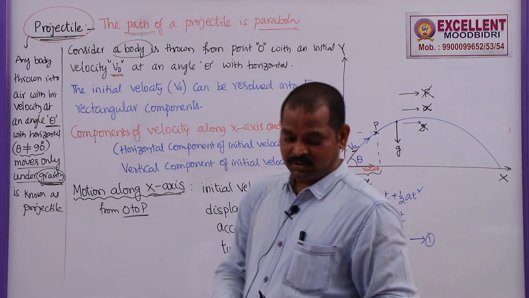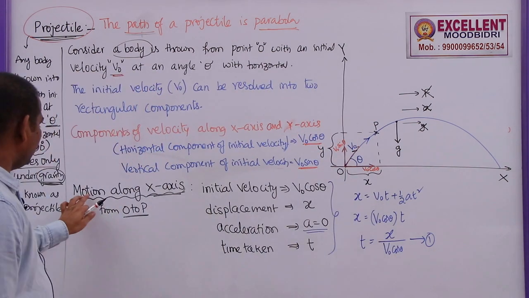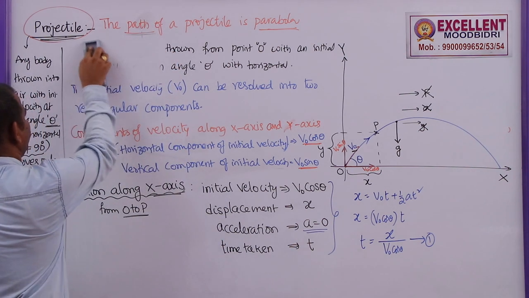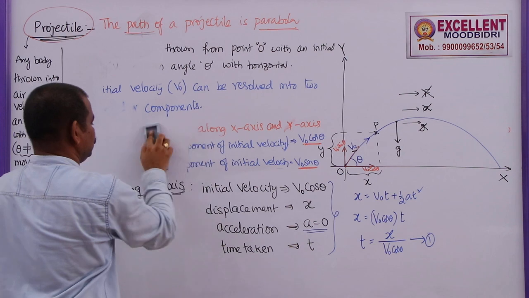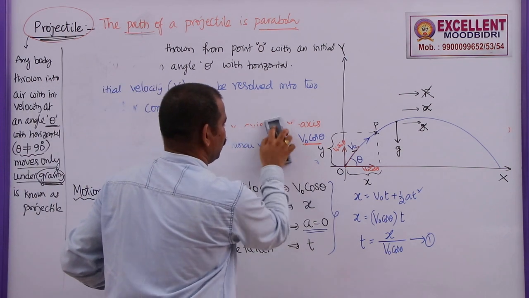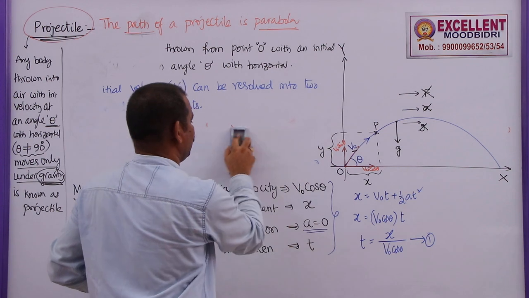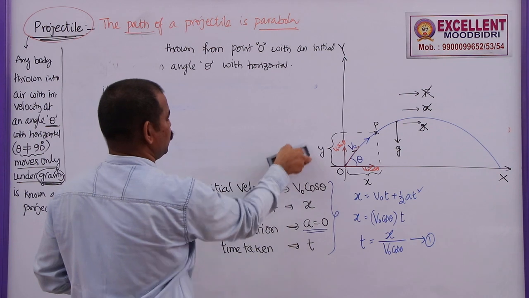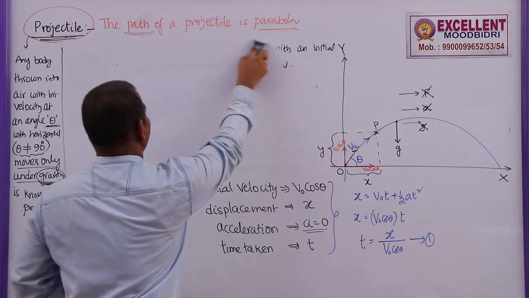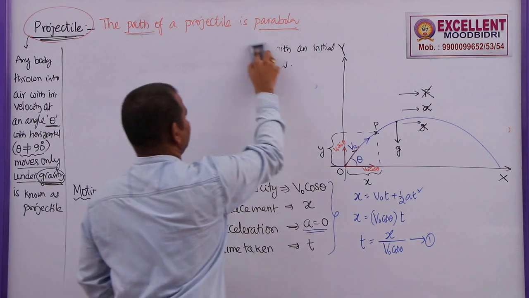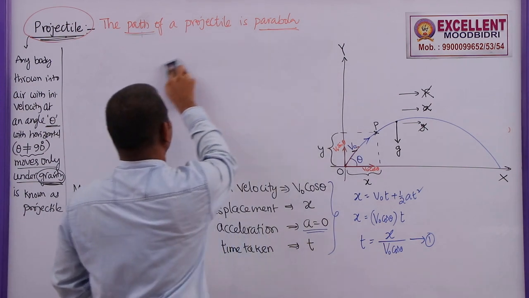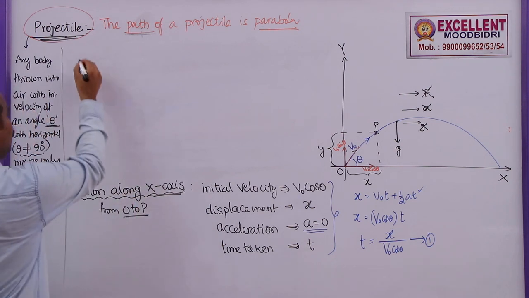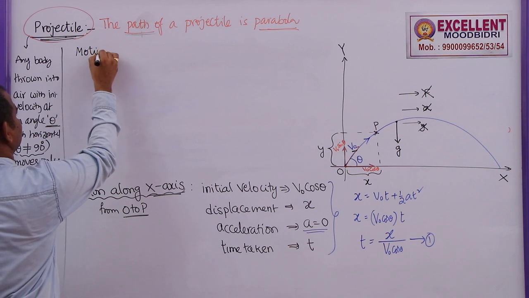Now, after this, let me consider motion along y axis. If you consider the motion along y axis, what are the known quantities? Along y axis, we know the initial velocity, which is v naught sin theta. We know the displacement, which is equal to y. We know the acceleration there, as the body is under the gravitational influence of earth. So, what can we write? Motion along x axis is over. Now, motion along y axis.